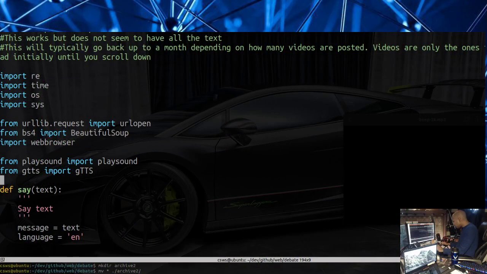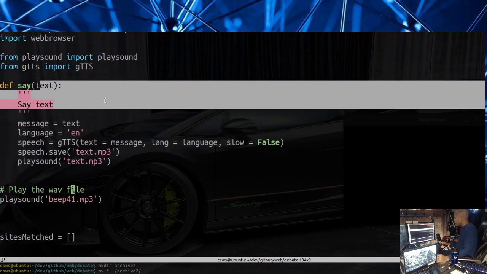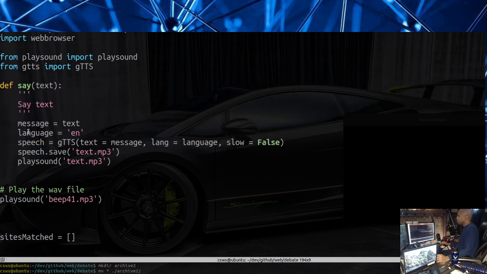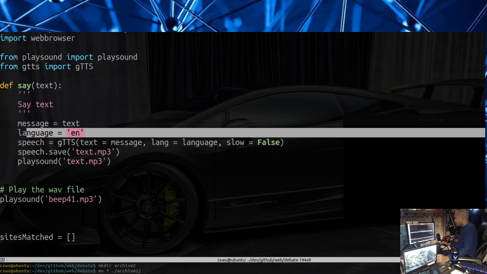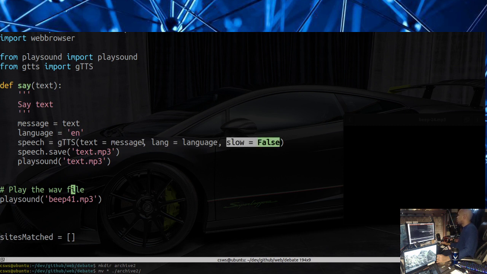So that function is actually right here, and I think this is a bad design. I'm going to clean this up. We don't need to set the language to English every single time. We don't change the language in the program, so there's no need to keep setting it. I don't think we even need this. This is setting the speed of the speech. It's referencing the language that you set here, and then it's referencing the text.